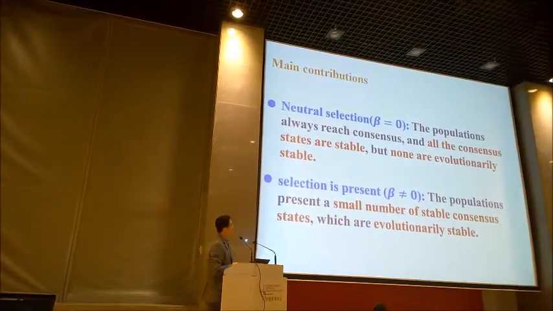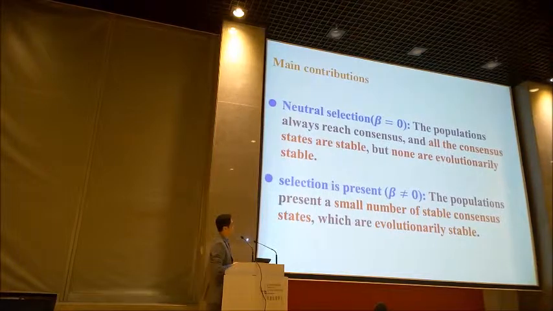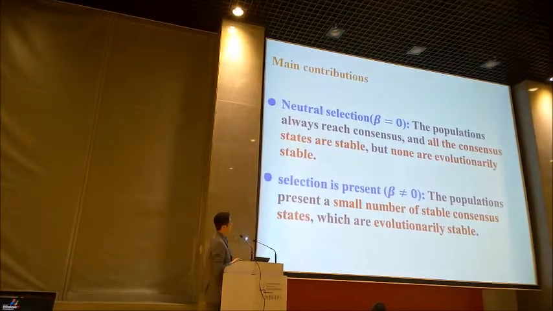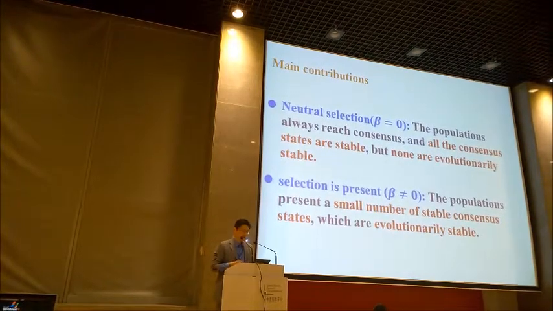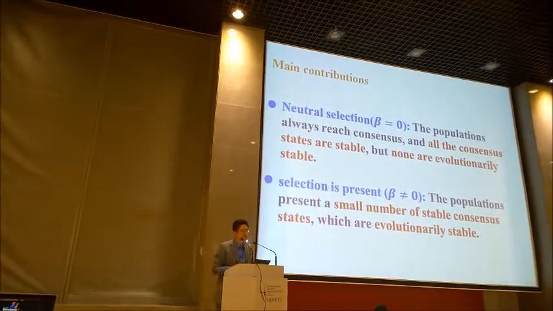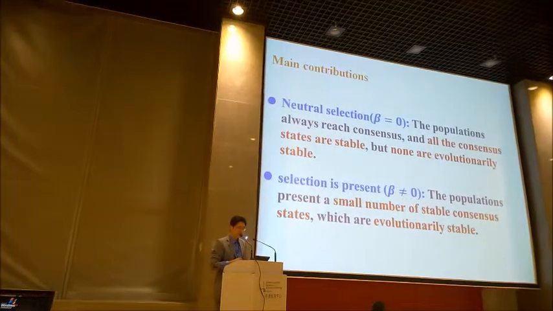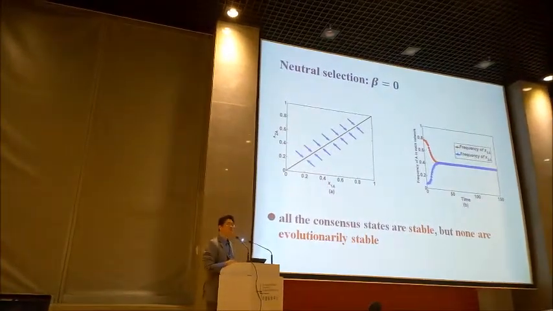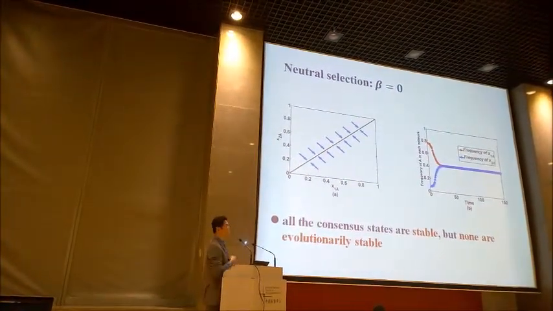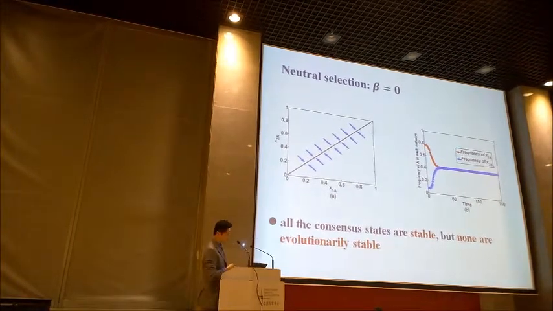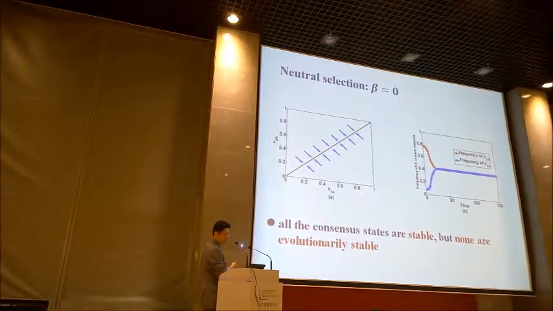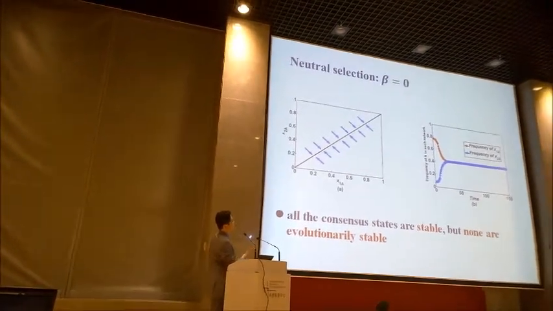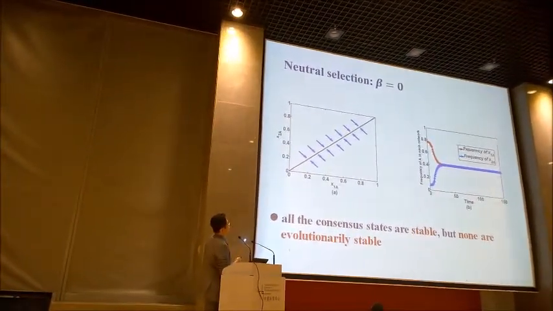However, if selection is present, that means beta is not 0. Here, the population presents a small number of stable consensus states, and they are evolutionarily stable. So that's the difference. In more detail, if we put the neutral selection, so there's no selection here, we can see that all the consensus states are still stable, but not evolutionarily stable. We finally achieve the same, but not evolutionarily stable.